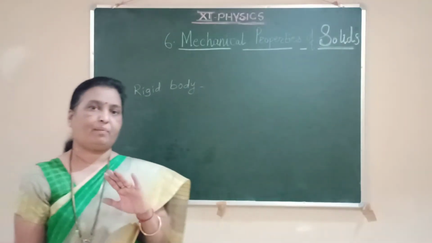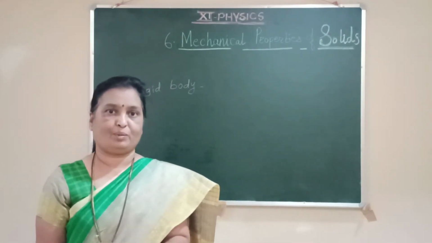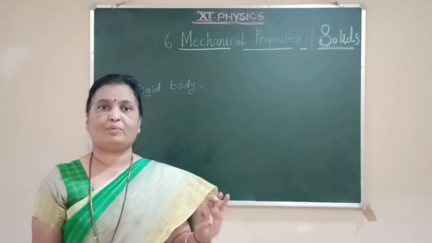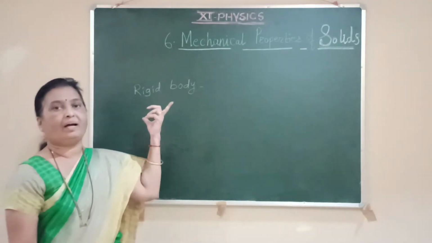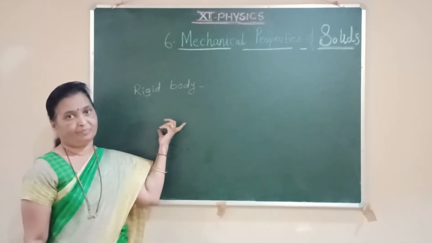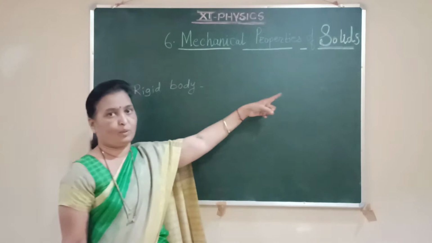A rigid body is a solid body in which, whenever we apply forces on that body, the shape and size of the body does not change. Such a body is known as a rigid body. Now we have to study in this chapter mechanical properties of solids.